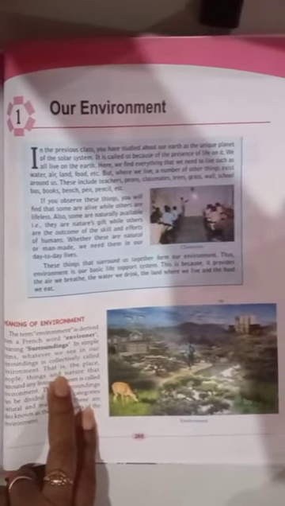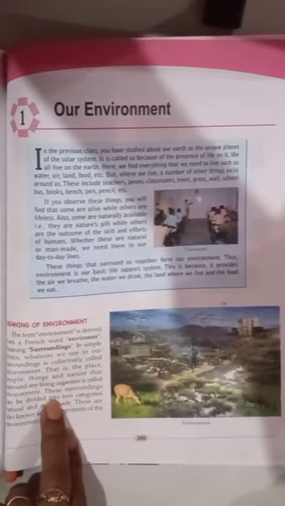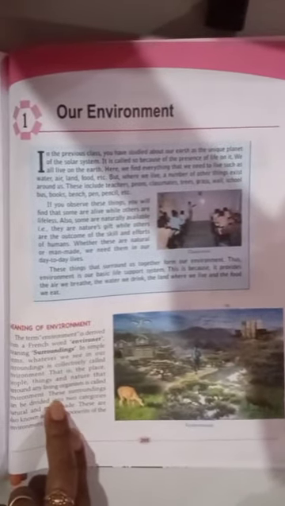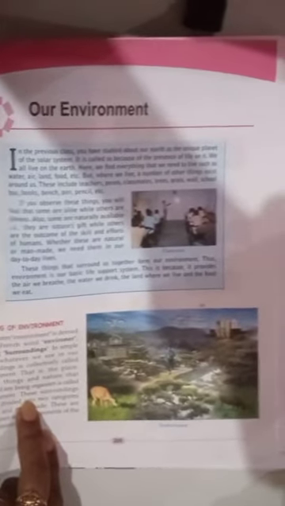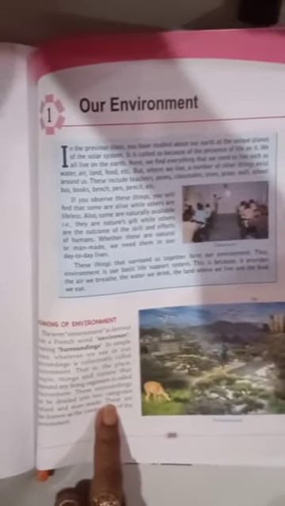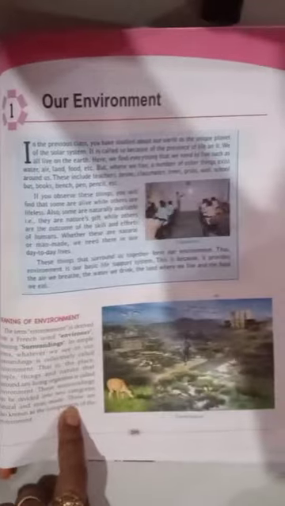Whatever is place, people, things, nature around any living organism is called environment. These surroundings can be divided into two categories, natural and man-made. And what is natural and man-made?